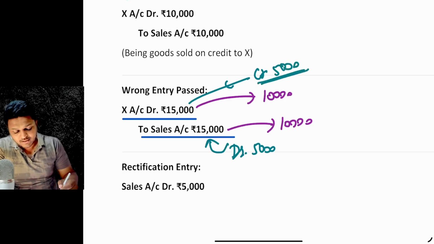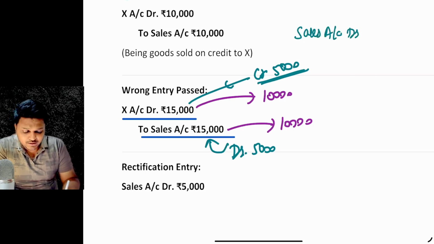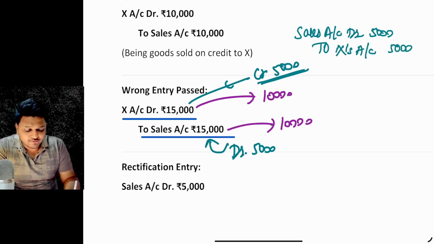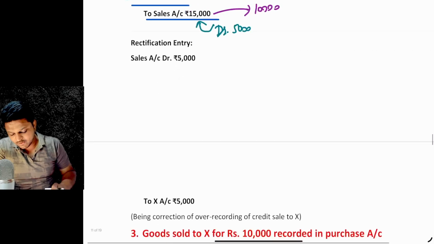So what will be the rectification entry? It will be sales account debit with an amount of 5,000 to the X's account credit with 5,000. This will be the rectification entry, right? So this is what is done over here.